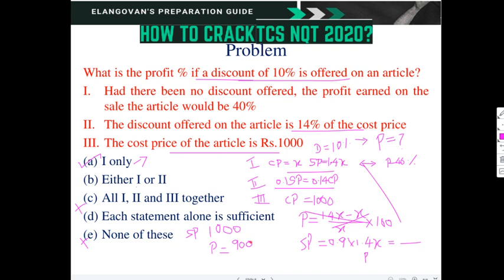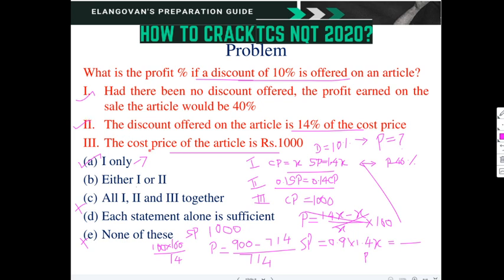Then what will be the cost price? Since the discount is 14% of the cost price, the cost price is 100 into 100 divided by 14, which comes to about 714. Then the profit percentage follows from it. You can do this later, but this is what it is. So we can find out the profit percentage. 1 is okay, 2 is okay individually.